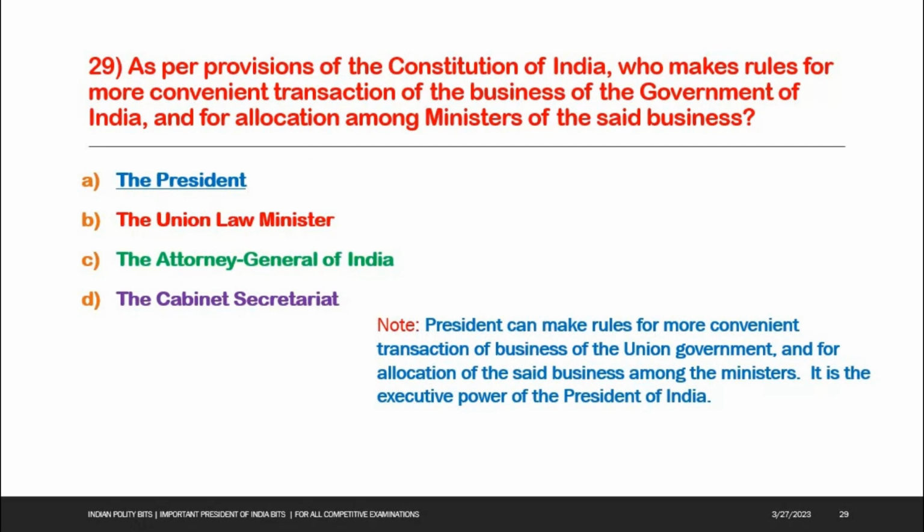See the note here. President can make rules for more convenient transaction of business of the Union government and for allocation of the said business among the ministers. It is the executive power of the President of India.